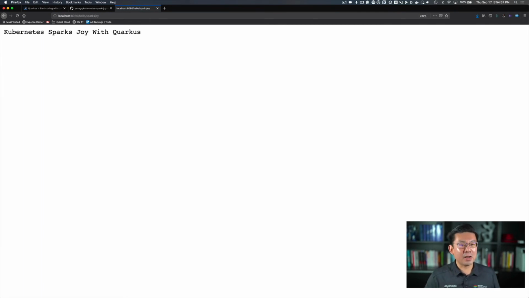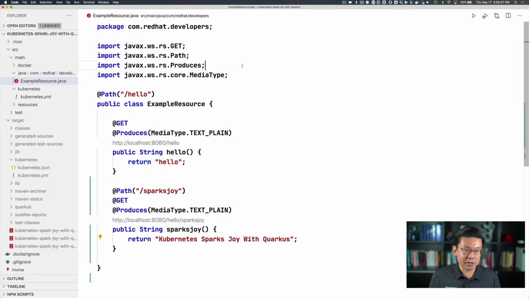But suppose that I want to test or develop this application using my Kubernetes environment. Because when I'm on localhost, I don't have all of the dependencies that I would have in my cluster. So if I have my development cluster, I would really love to have this development mode experience where I just save the file and everything is automatically updated. So how can I achieve that using Quarkus? Because Quarkus sparks joy in development mode both locally and remotely too. So I just need to change some properties.